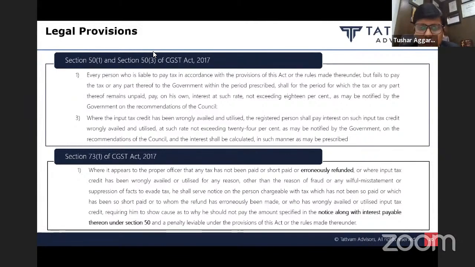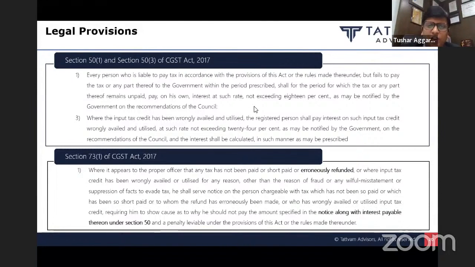And this notice can be issued along with interest payable under section 50. So section 73 contemplates issuance of notice for refund, and it also says along with interest payable thereon under section 50. But when we see section 50, there is no section to levy interest on refund. The only section to levy interest is only on output tax not paid or ITC wrongly utilized. But there is no section to levy interest in case of refund.